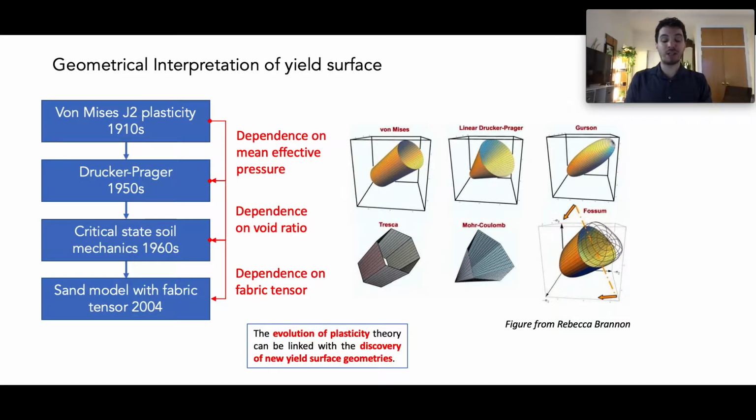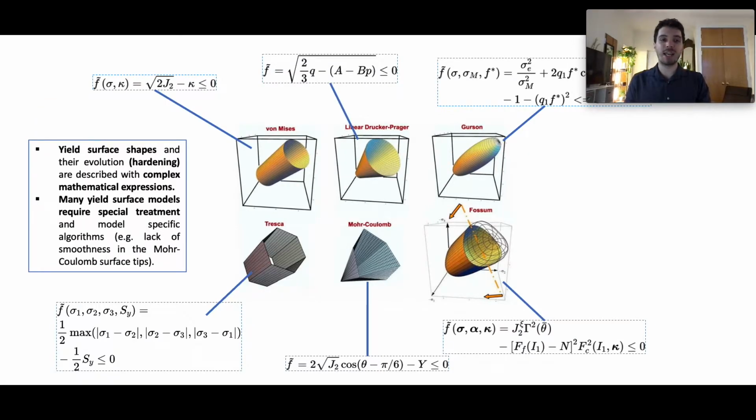For the last 100 years or so of evolution of plasticity, new plasticity models can be linked to the discovery of new yield surface geometries. These yield surface shapes and their evolution, hardening, are usually described by complex mathematical expressions that are material specific. These yield surface shapes are usually accompanied by model-specific algorithms necessary to make forward constitutive predictions. For example, in the case of the multi-yield surface approach for the Mohr-Coulomb model.